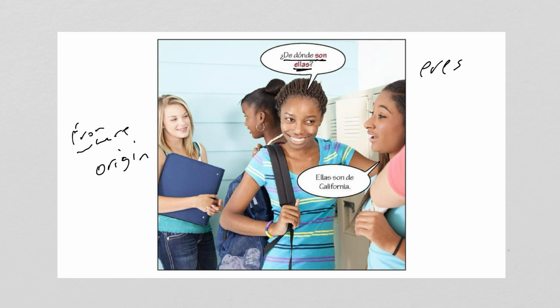It's a double L, so it's ellas. Ellas is they, specifically they, talking about a group of girls, because it's ellas. And so son in this case being are they. You can see the response, ellas, they, are from California.